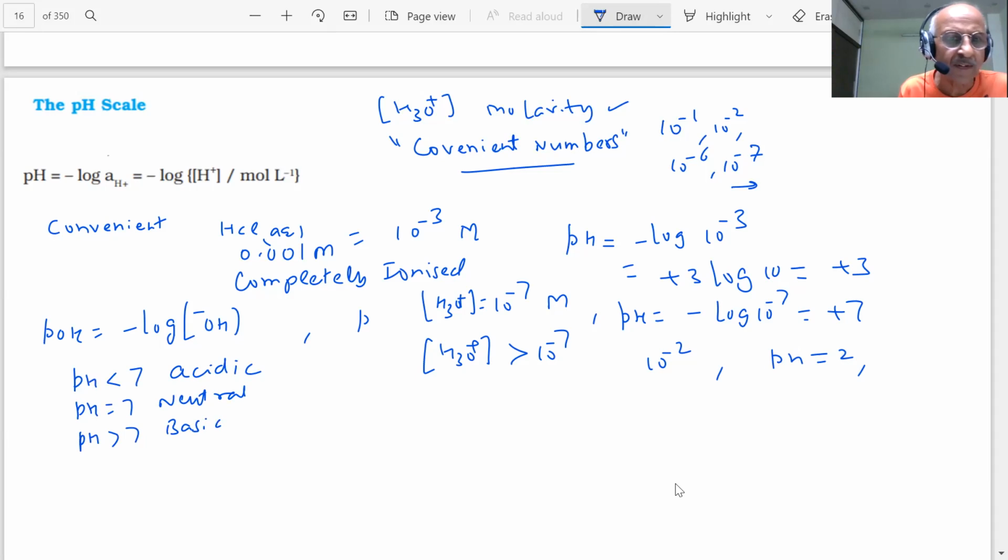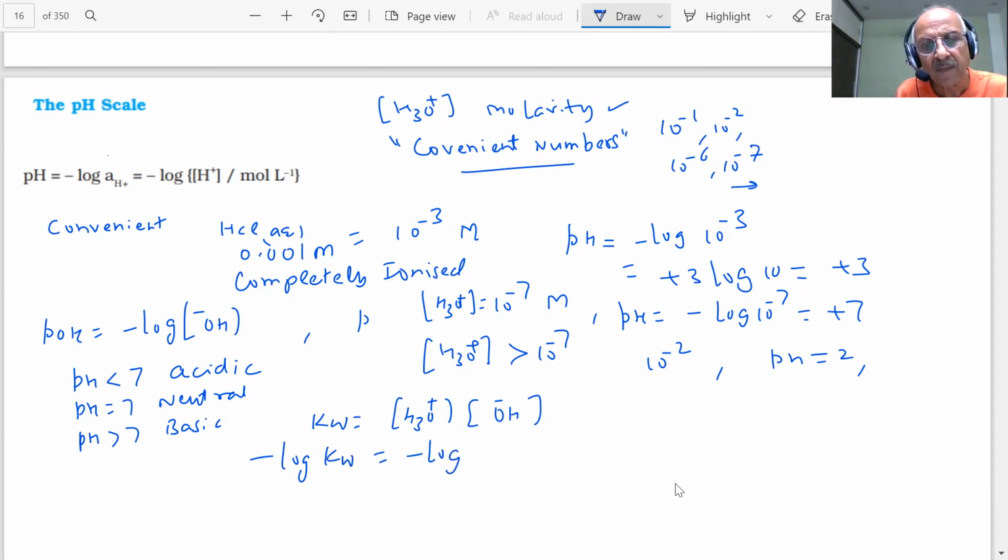So on this basis, the scale has been developed, student, and Kw for water is H3O+ times OH minus. If I take the minus logarithm of both sides, what will you get, student? Minus logarithm of both sides.